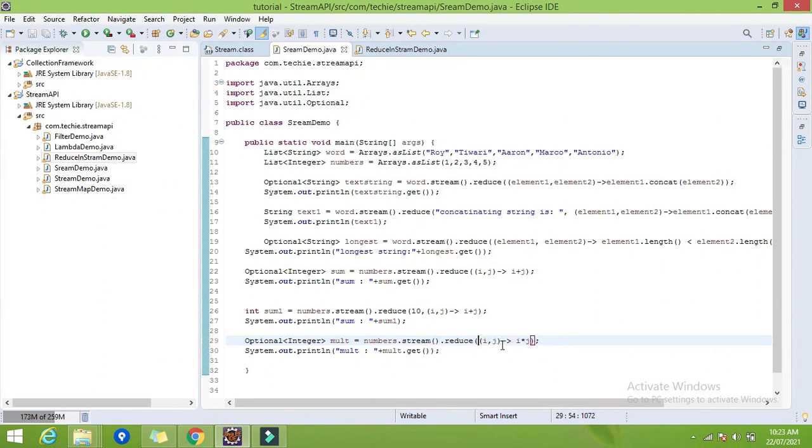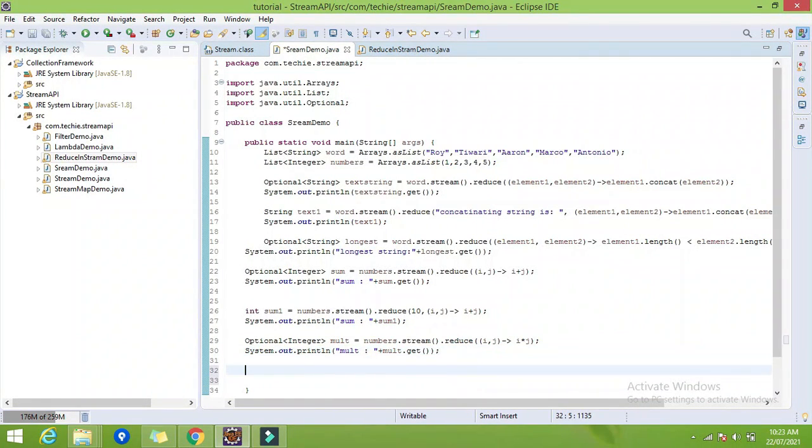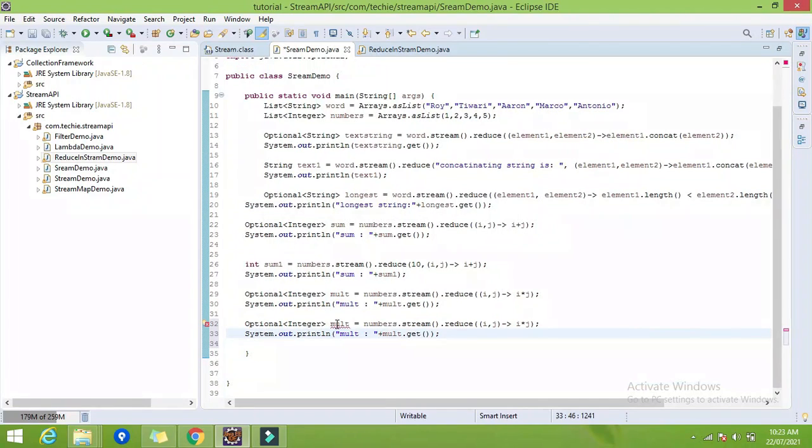Let me create another variant. Tell me the answer if we use the initial value as a 2. So then what will happen?